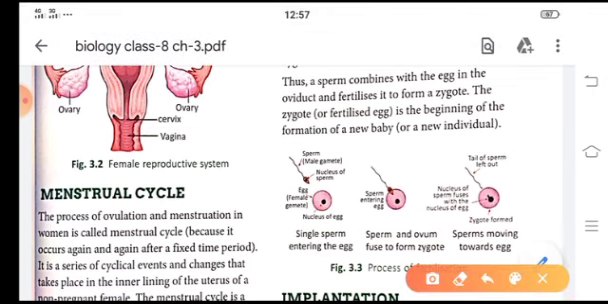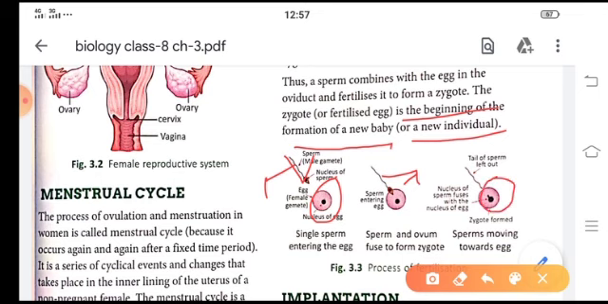The zygote is the beginning of the formation of a new baby or a new individual. So see here the process of fertilization. This is the egg, this is the sperm, and this is the tail of the sperm. The sperm and ovum fuse together forming a zygote. The head of the sperm moves inside the ovum and they form the zygote.